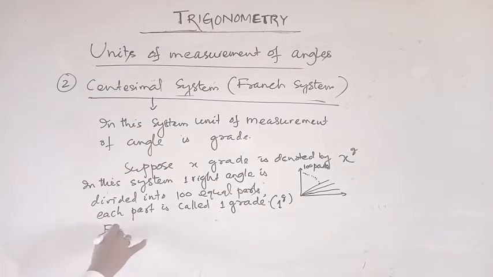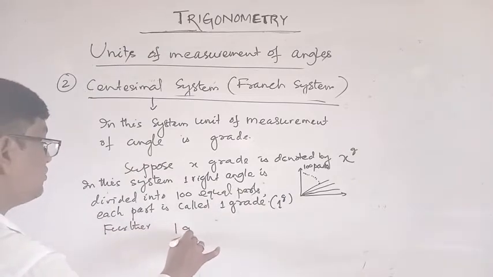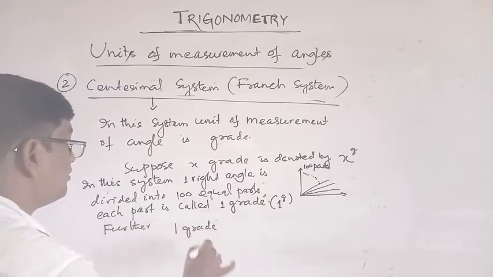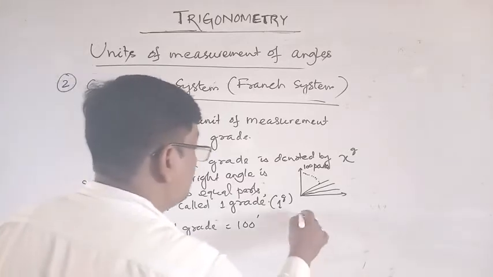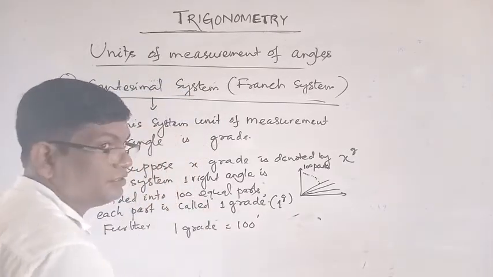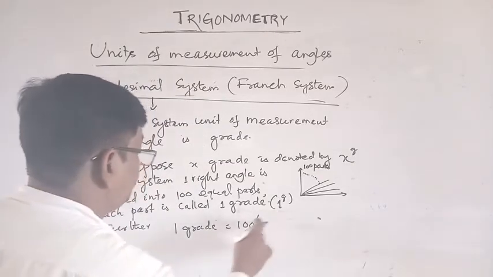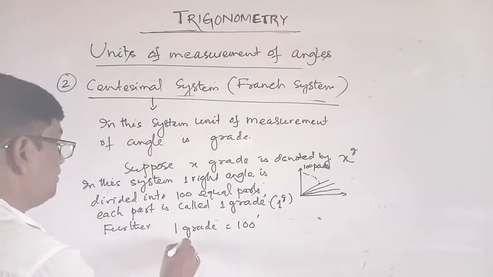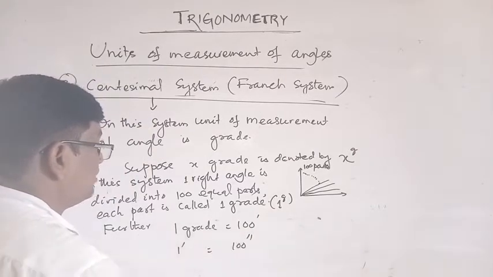Further, 1 grade is equal to what? 100 minute. This is minute. 100 minute. Okay, this symbol is minute, and 1 minute is equal to 100 seconds.